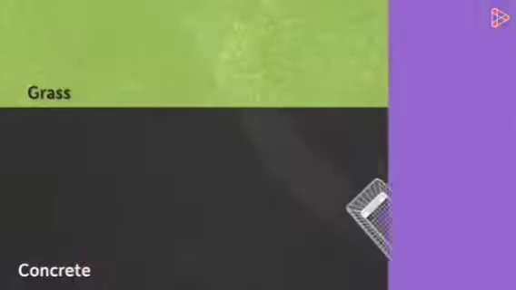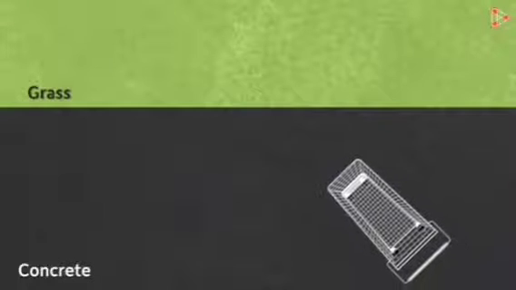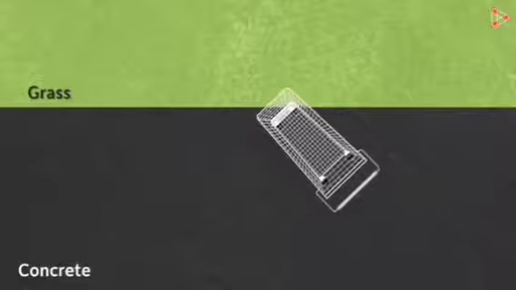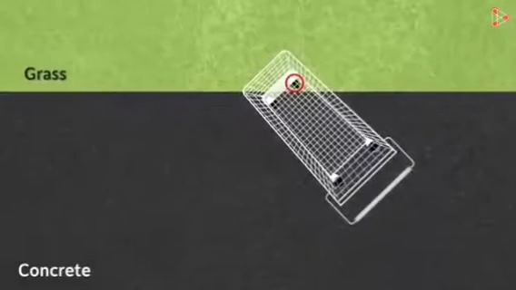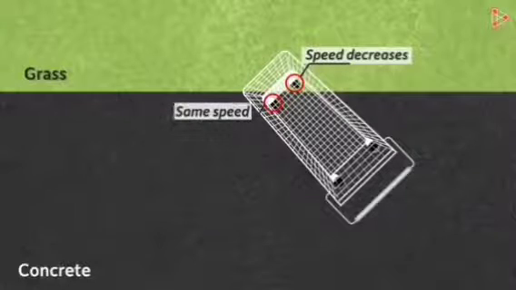Now let's take the cart back to the original position on the road, and we will look at the movement very slowly. As the cart approaches the grass surface at an angle, its right wheel will enter first, and as it enters here, it will slow down. At that time, the adjacent wheel is still on the concrete road and is hence moving with the same original speed. So the wheel on the grass surface will move slower than the other wheels for some time.